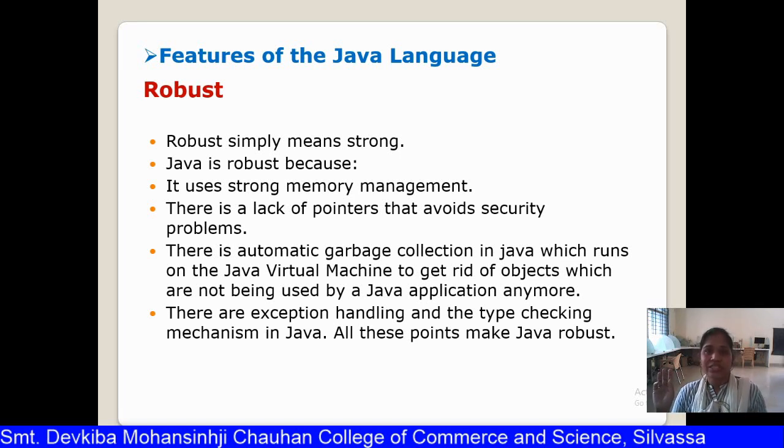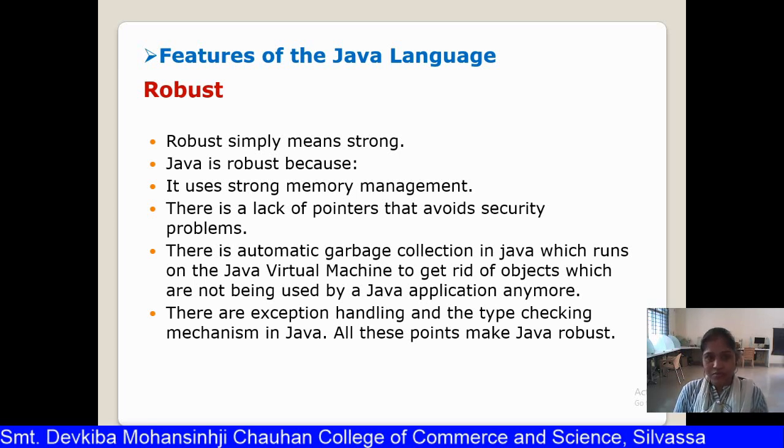The objects which are not being used further are automatically garbage collected, and the memory for those objects is released, so it is available for other applications to use. There is also a strong exception handling mechanism and type checking mechanism in Java. All these make Java a robust programming language.